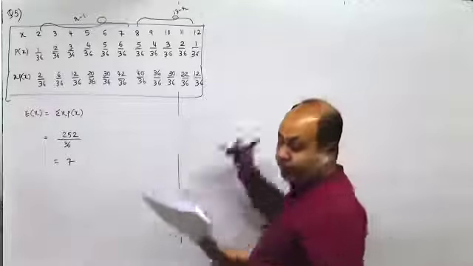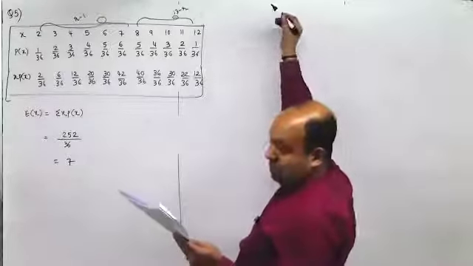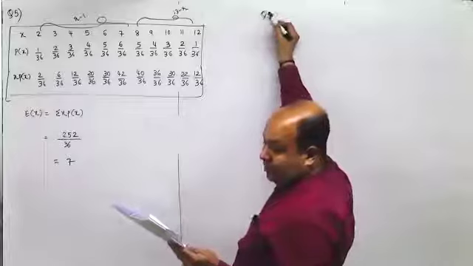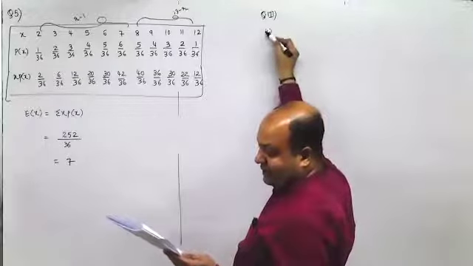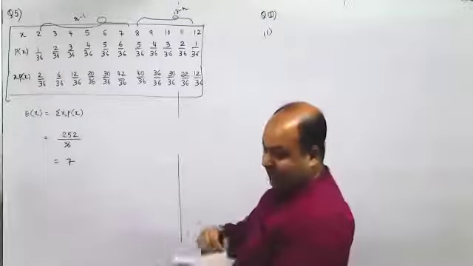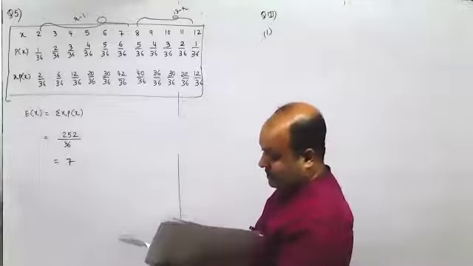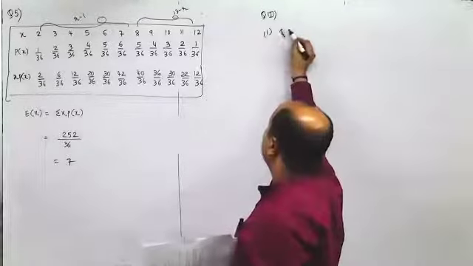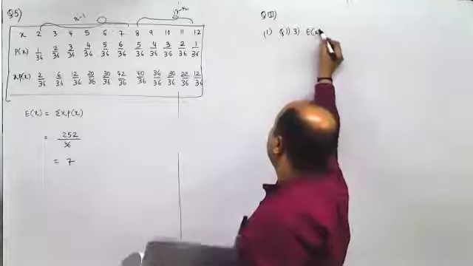Now, coming to question number 3, the first part. I think I did this just a few minutes back. X is the number obtained on the dice, and this is question number 1, the third part, same, and we get E of x equal to 3.5.